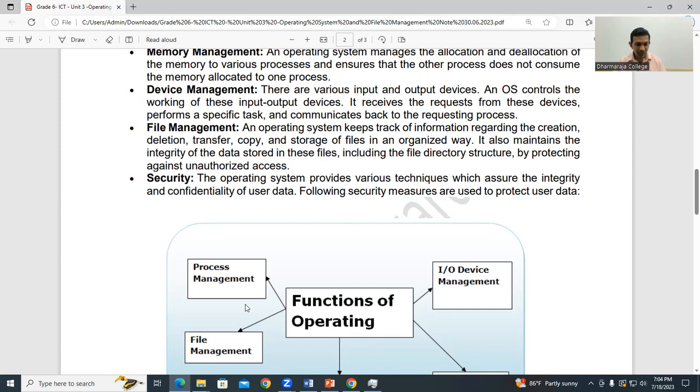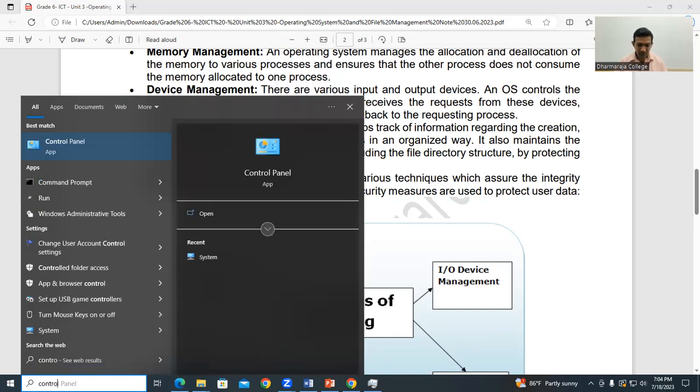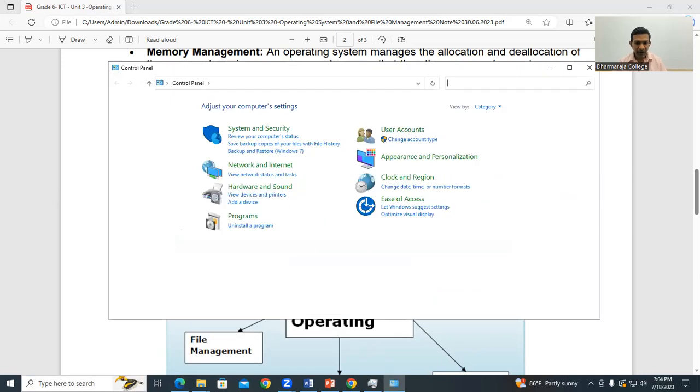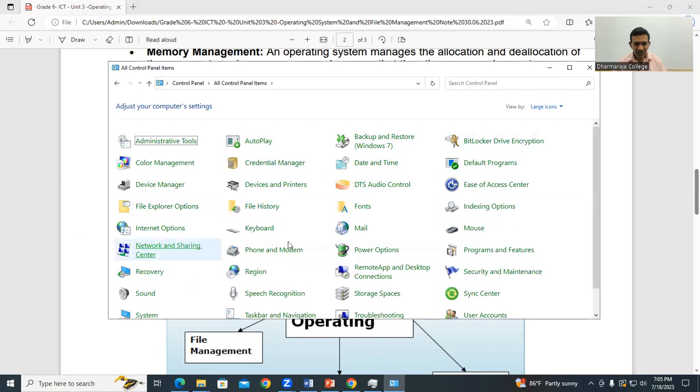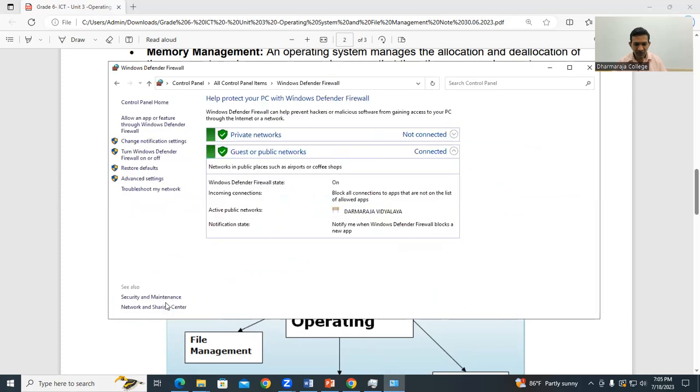Let's see what is here. We go to the control panel, and go to the security, firewalls and different security settings here. You can see it's given the protection here.